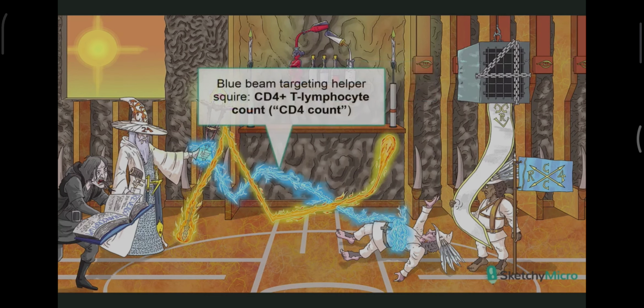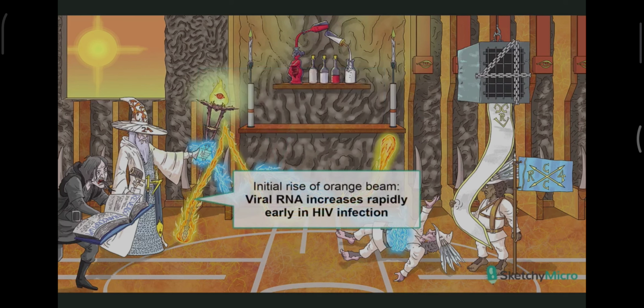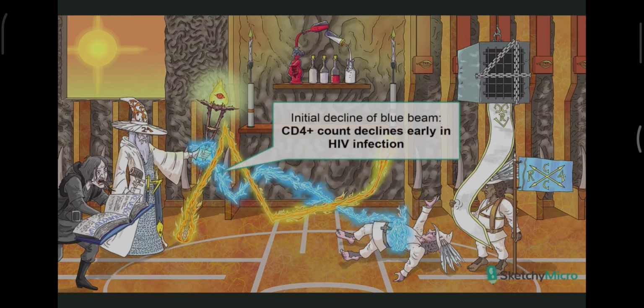The blue beam, on the other hand, represents the CD4 T cell count, and you'll notice it's taking out a poor helper T squire. Initially, HIV replicates unchecked because the host's immune response has yet to fully develop a response. The result is a rapid increase in viral RNA. And this is accompanied by a decline in the blue CD4 T cells, at least temporarily.